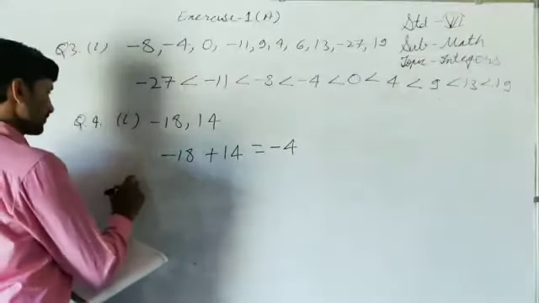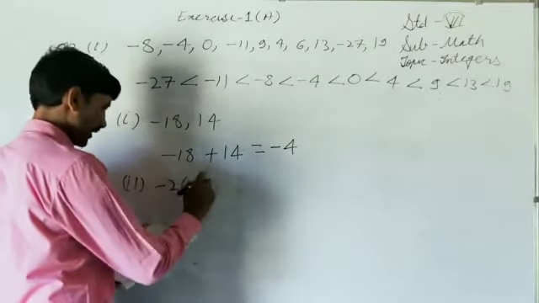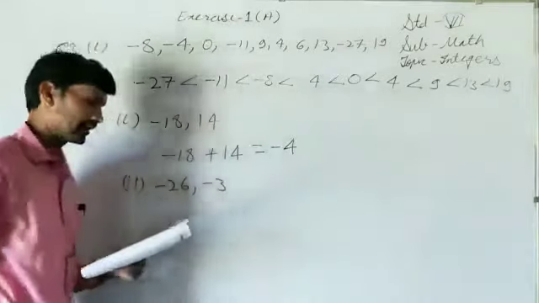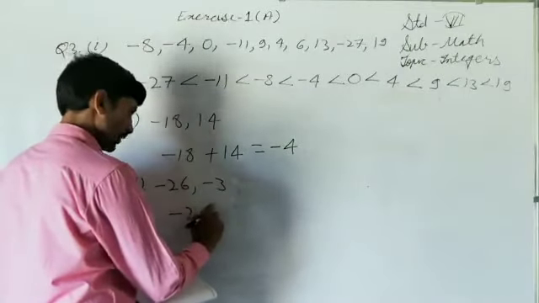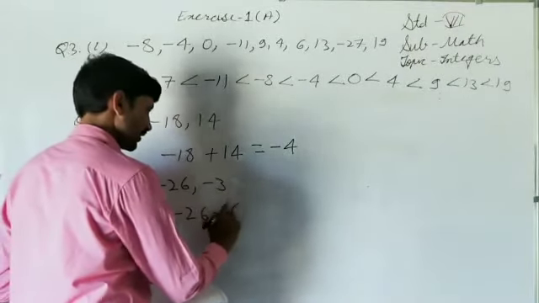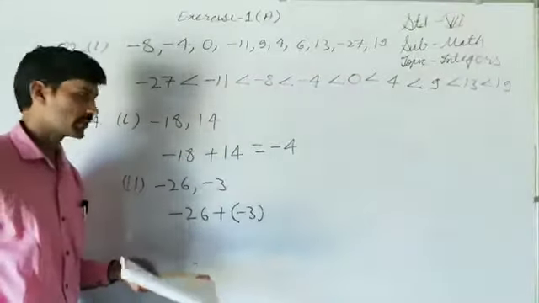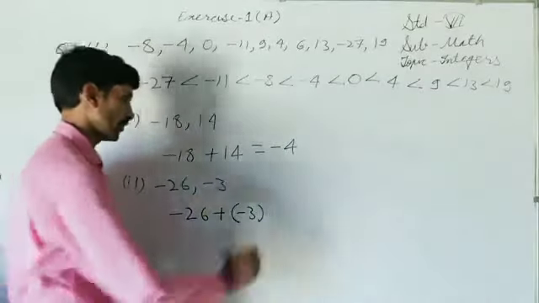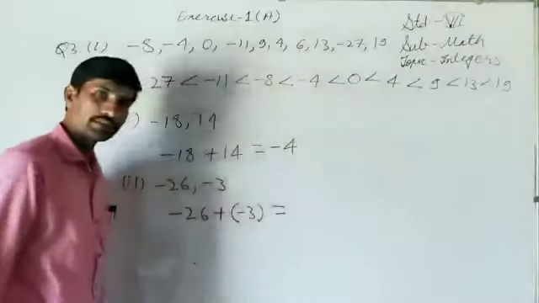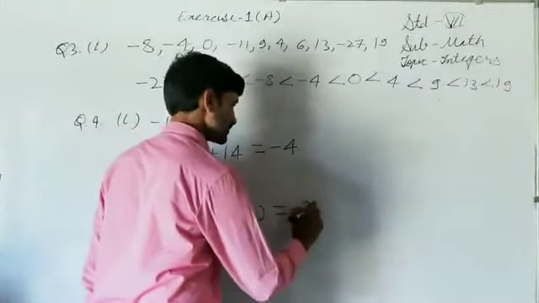Second part. Minus 26 and minus 3. We have to add them. It is also easy. Minus 26 we have to add, so that's why plus sign. Minus 3. Two signs, plus and minus, or minus and minus, or plus and plus together can't come. So that's why bracket is put here. So first of all we will open the bracket, or remove the bracket. There is no bracket, write it as it is.